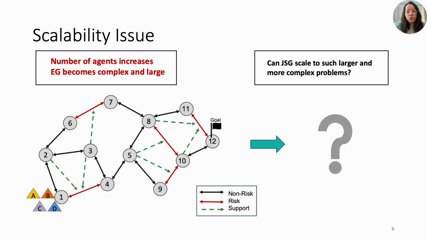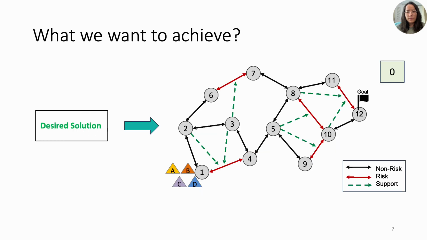This brings us to questions. Can JSG provide an efficient solution if the number of agents increases and the ESG becomes more complex? Can we get our desired solution as shown in the figure, where agents coordinate in the risky path to minimize the team cost to reach the goal? Unfortunately, if we use JSG, it becomes computationally inefficient when facing more agents and larger graphs.